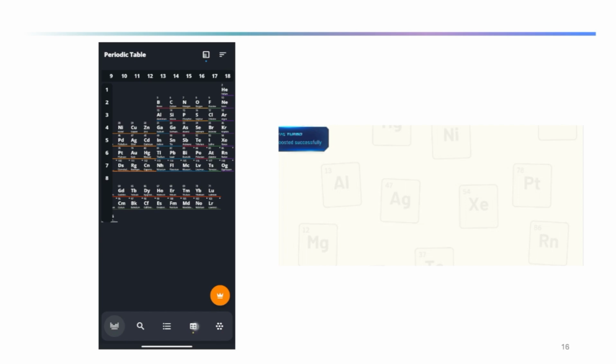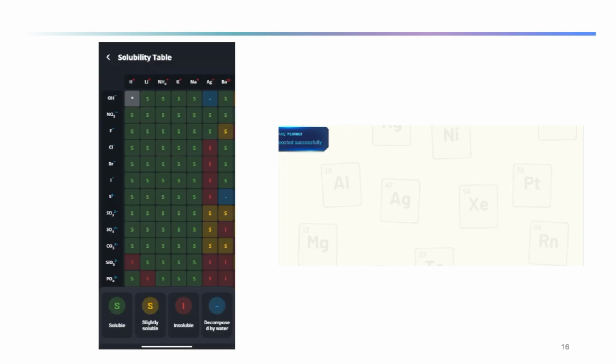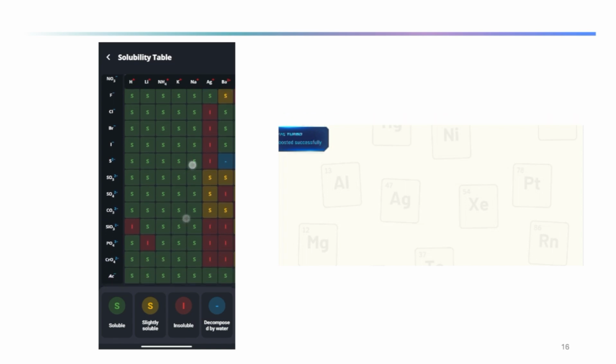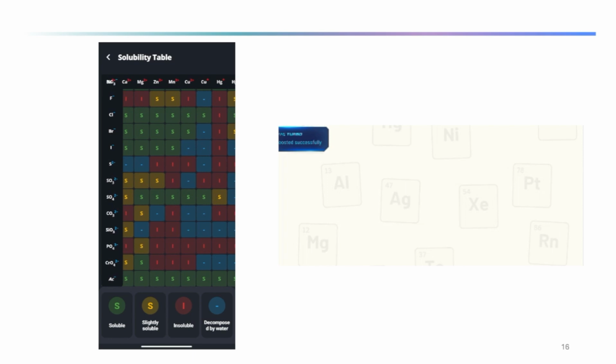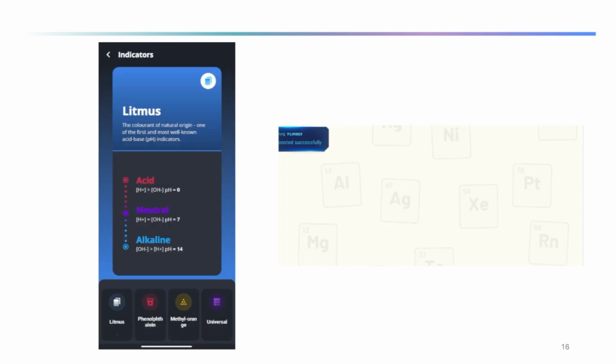Now in the corner you can see some more tables: solubility table, electron configuration, all these things. These can also be helpful. And here you can see some indicators.